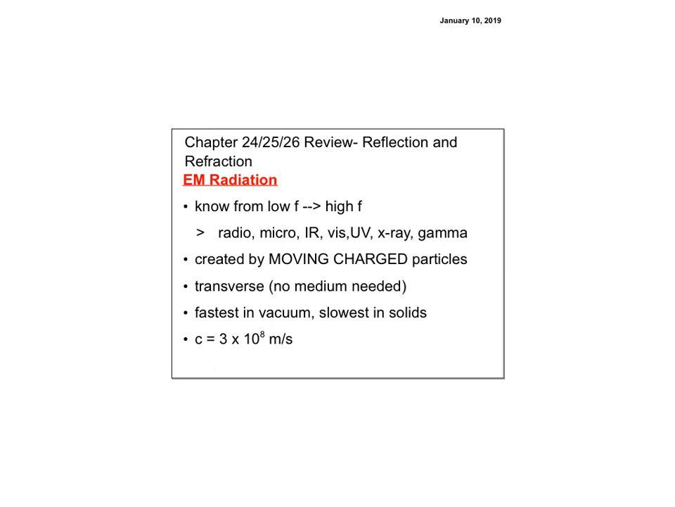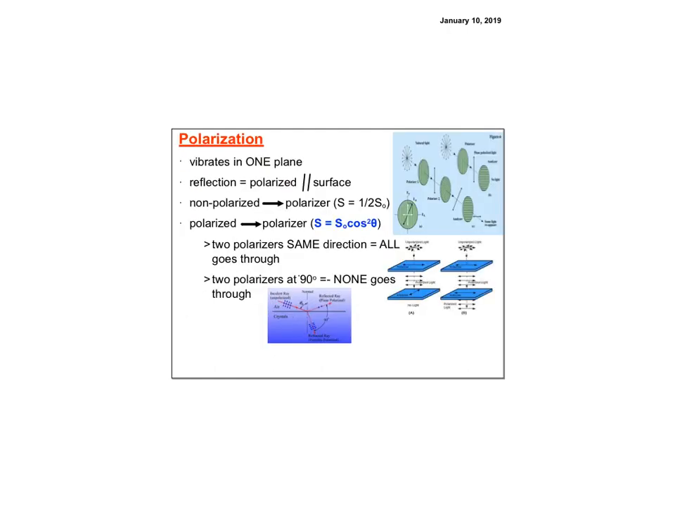You need to know it's created by moving charges. We know that a vibrating charged particle creates a magnetic field, and therefore we have an EM wave. It's transverse. It doesn't need a medium. It's fastest in a vacuum and slowest in a solid, and c, which is the speed of light, is always 3 times 10 to the 8th meters per second.